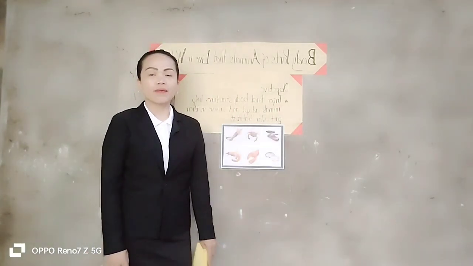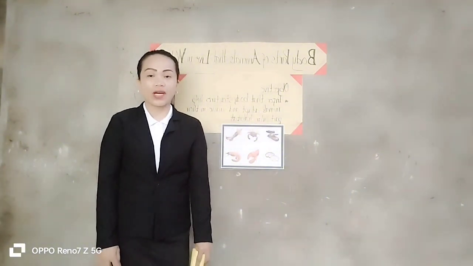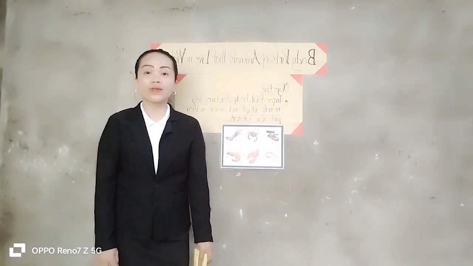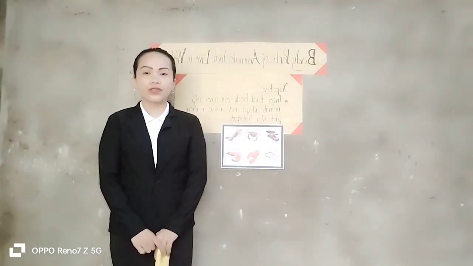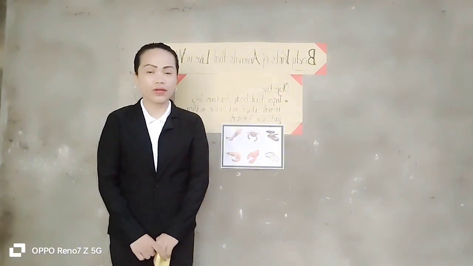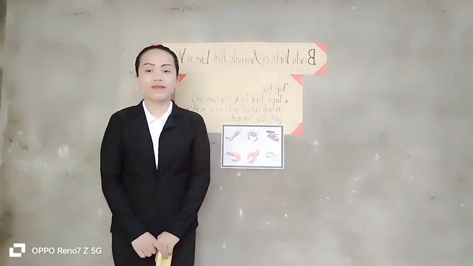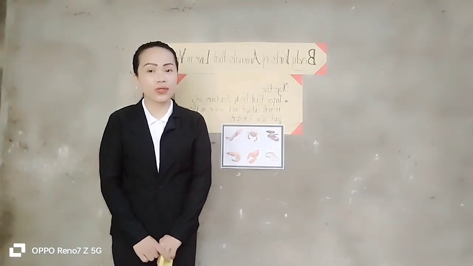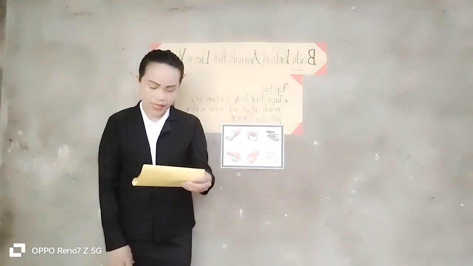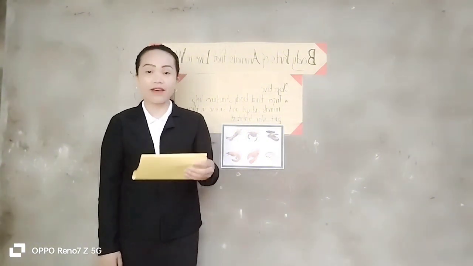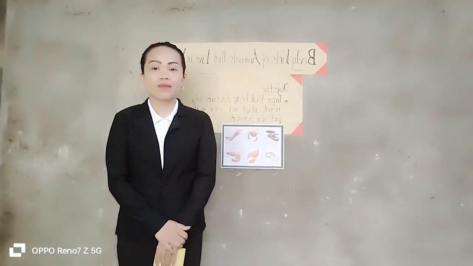For part A, number 1, observe the animals in the aquarium. Since we don't have an aquarium or a large basin, I told you already that I will send you a video from YouTube that has different kinds of animals. Then all you have to do is observe. Alright, number 2, compare these animals as to their body covering, body part used for breathing and for moving.